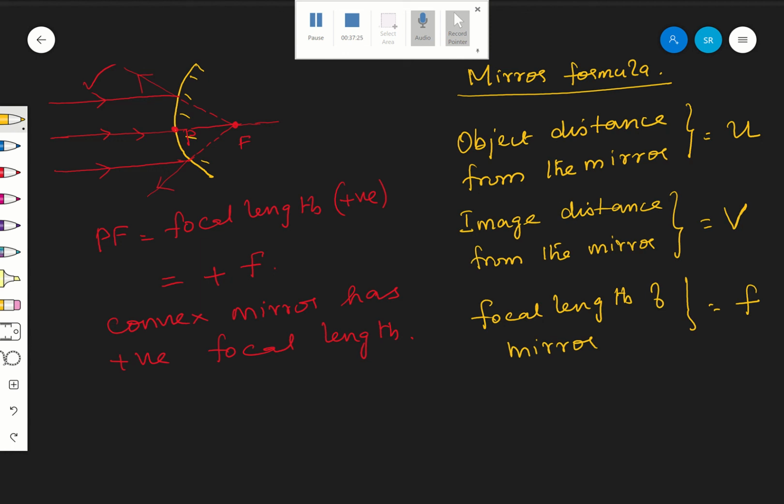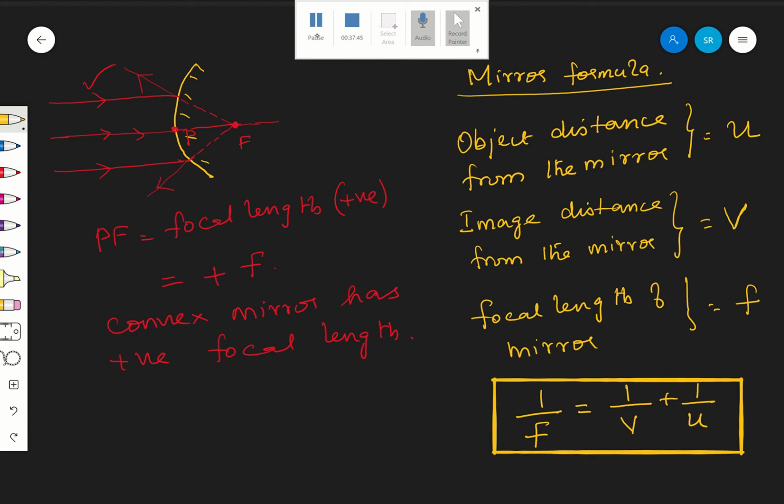By the mirror formula. What is the mirror formula? The mirror formula is given by 1 by F is equal to 1 by V plus 1 by U. This is the mirror formula.